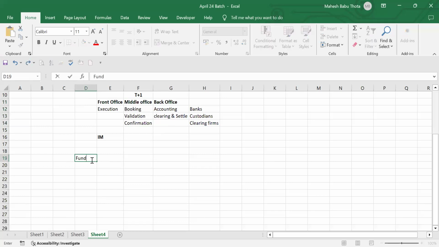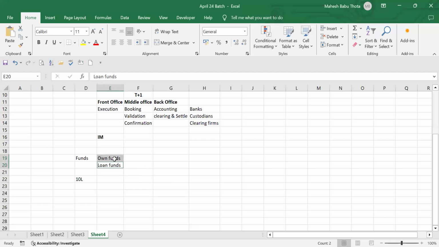First, we'll talk about funds. In a company, we have two types of funds. Already we discussed it in class 1 itself. What kind of funds do we have? Own funds and loan funds, right? Do you remember? What is own fund and what is loan fund? If I started my company, I have 10 lakhs capital, 10 lakhs cash. So this 10 lakhs cash consists of own fund as well as loan fund.